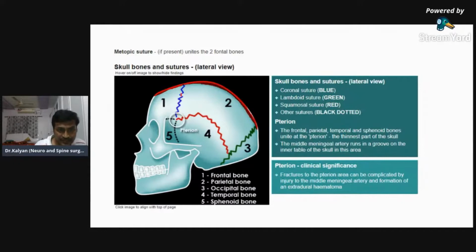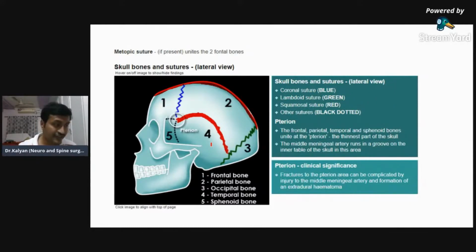This one is the coronal suture, which separates the frontal bone from the parietal bone. This green one is the lambdoid suture, which separates the parietal bone from the occipital bone. And this red one is the squamosal suture, which separates the parietal bone from the temporal bone. This forms the basis of understanding the CT of the brain.